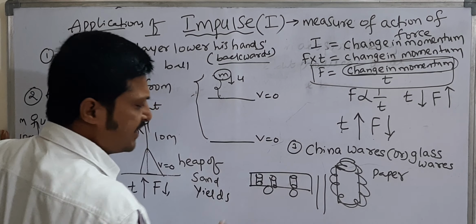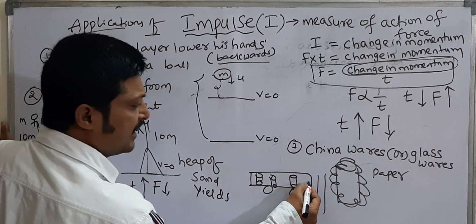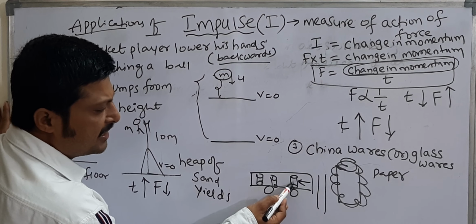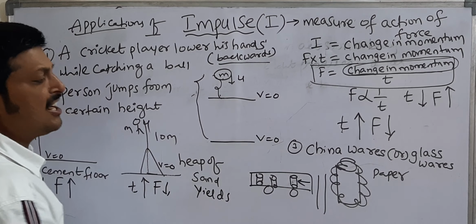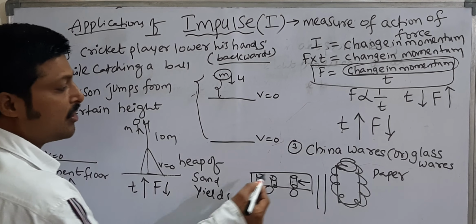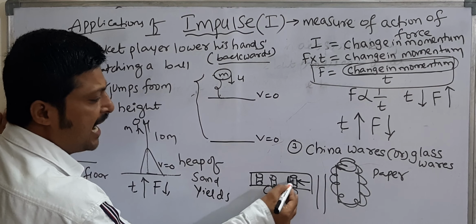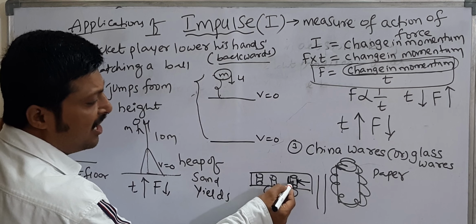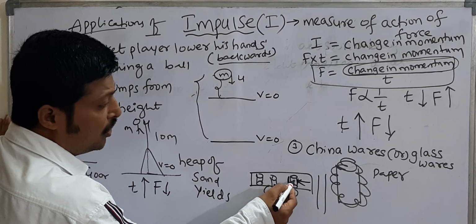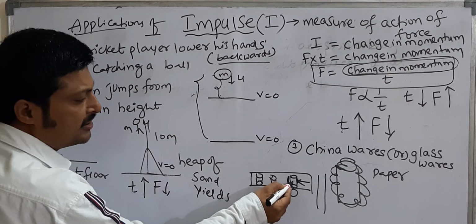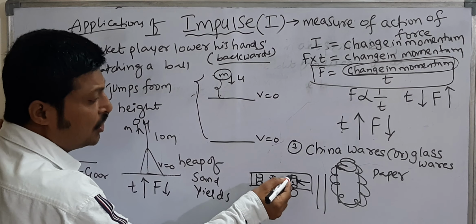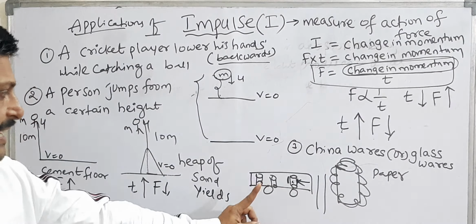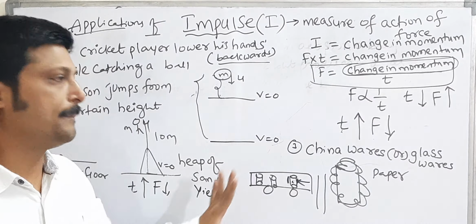Suddenly the vehicle jerks. When the vehicle suddenly jerks, the impact transferred to this glass or China vase takes a longer time to reach it, because paper and some grass are there. So through paper and grass, the impact takes a very long time to reach the glass. So obviously a small force is exerted on the glass. Due to the small force, the breaking is reduced. So this is the best example for impulse. Thank you.